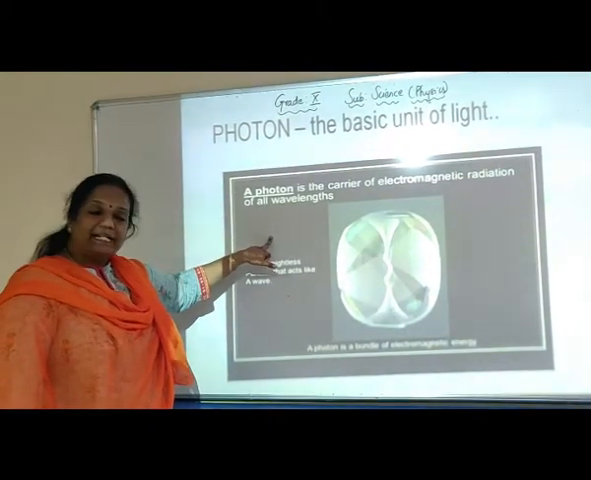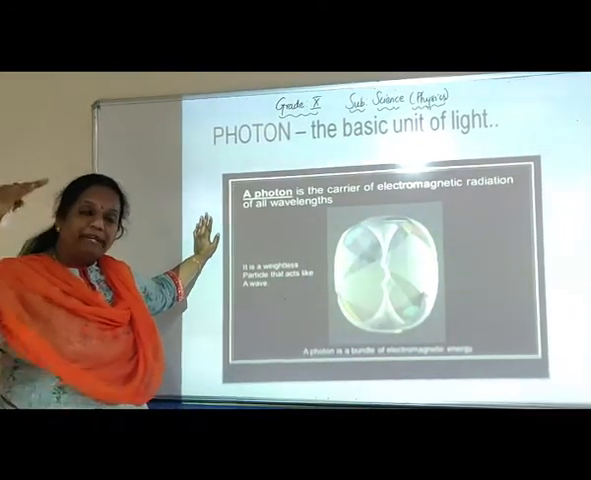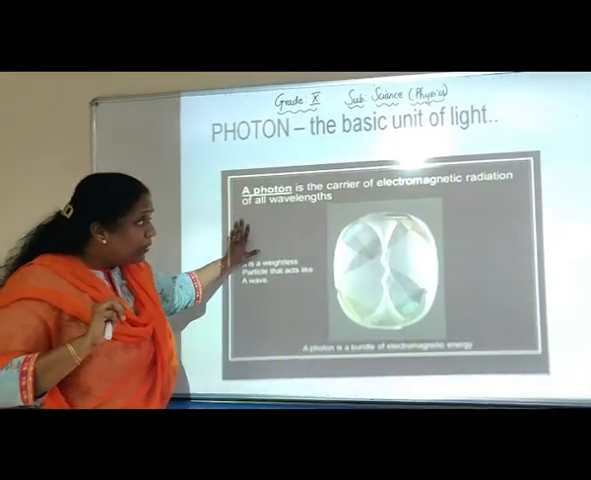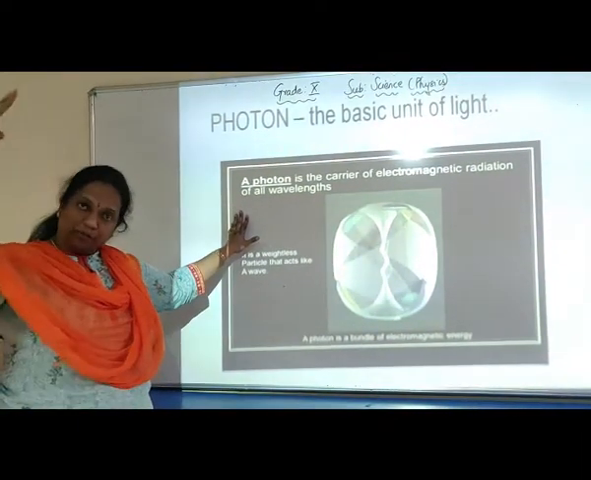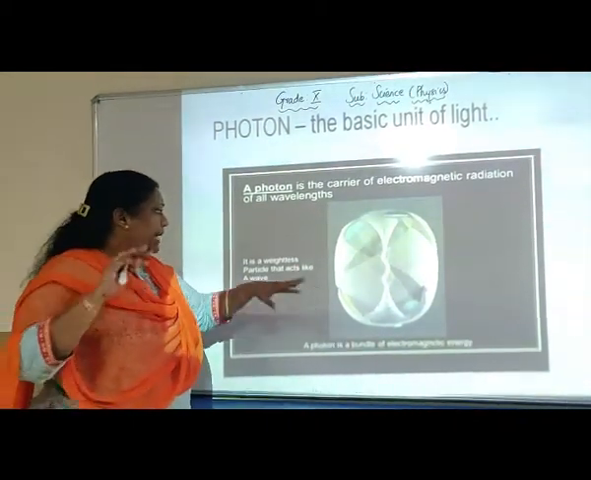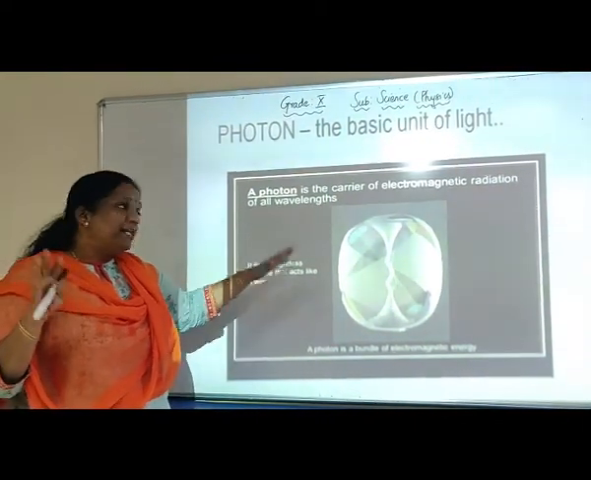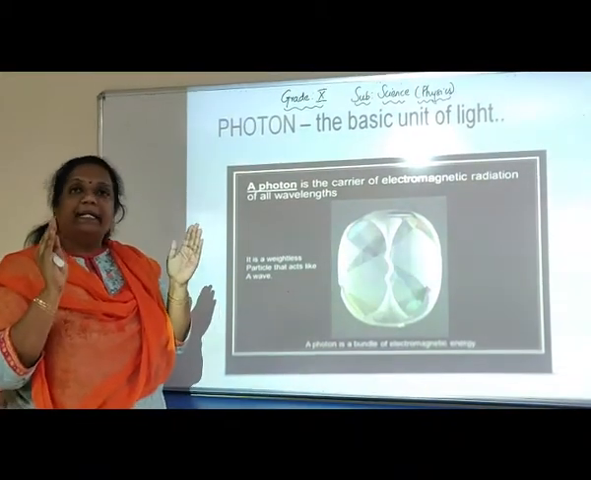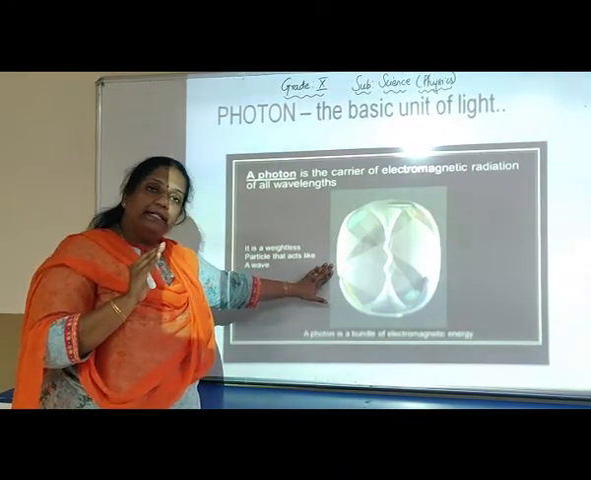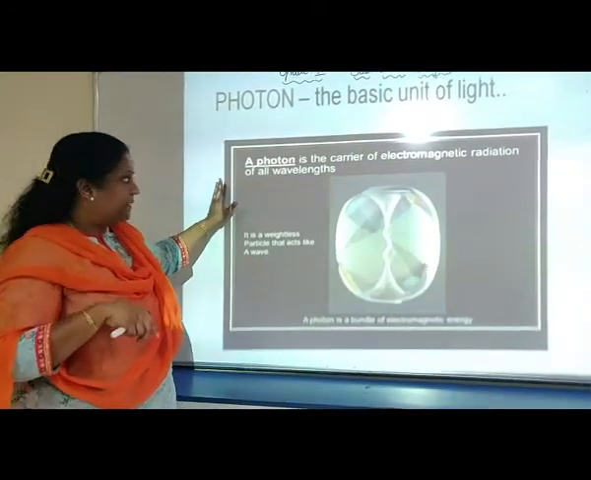Now, photon is a carrier of electromagnetic radiation and it contains all wavelengths. We've studied about wavelengths in the sound chapter in grade 9. Light also has a wavelength associated with it, which we will be studying further. A photon is an absolutely weightless particle and is actually a bundle of electromagnetic energy, which means it has electromagnetism present in it, and light is made up of millions of photons.